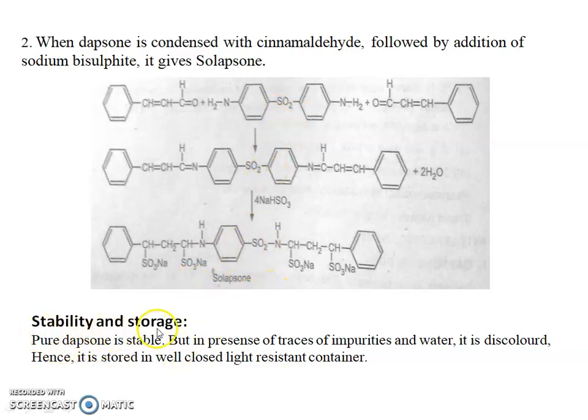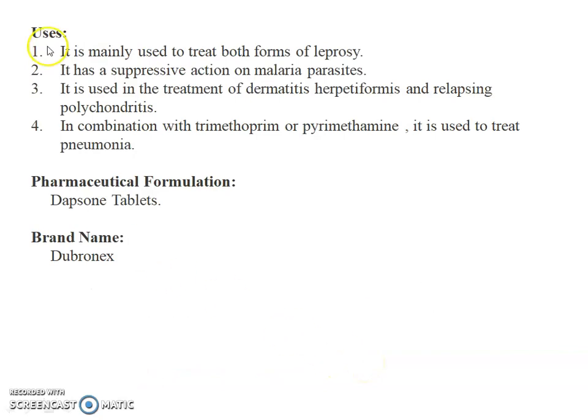Next, stability and storage. Pure dapsone is stable, but in presence of traces of impurity and water, it is discolored. Hence, it is stored in a tightly closed light-resistant container. Uses: it is used to treat both forms of leprosy.